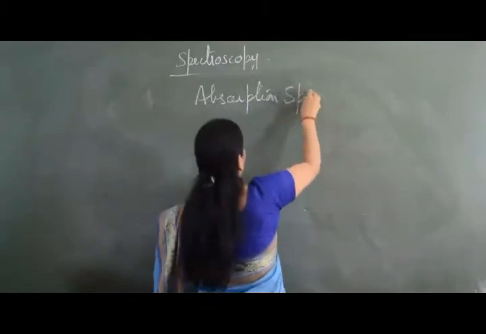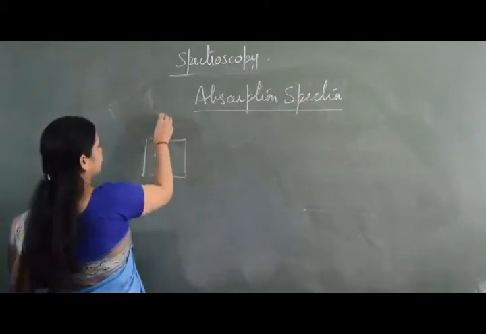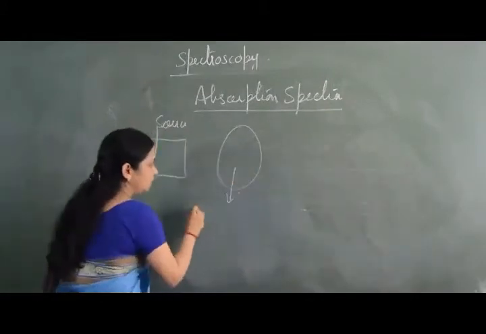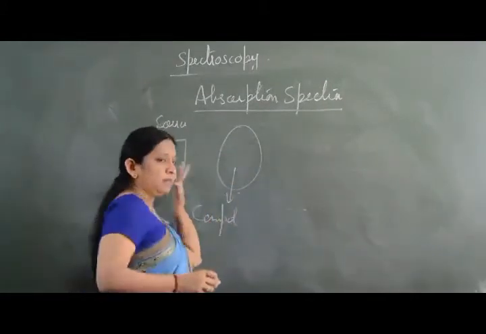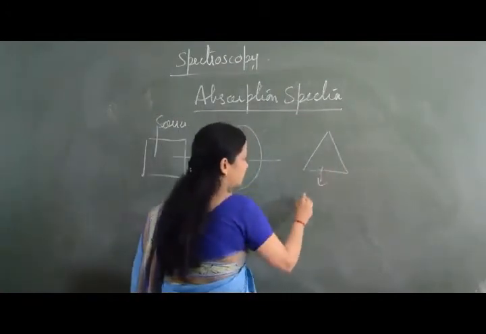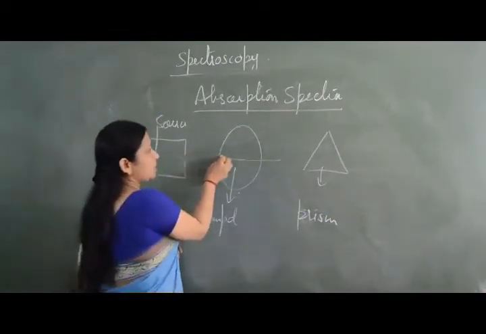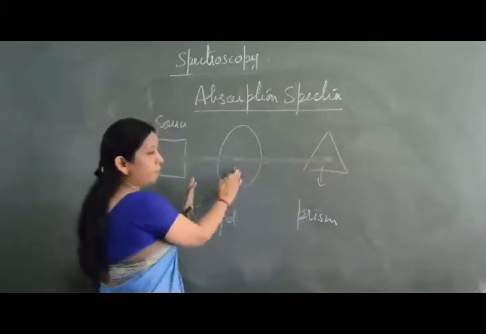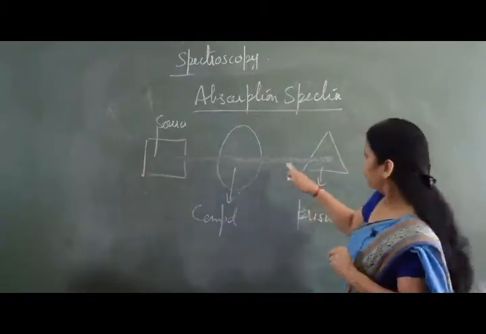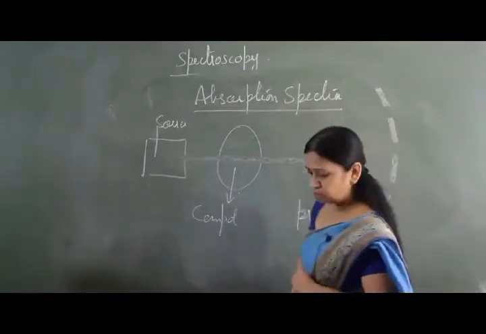By absorption spectra, we mean, suppose this is a source of light and we place a compound in the path of light, and then this light is passed through a prism. What happens is, when this source of light is passing through, this compound which is present in between is going to absorb some amount of light, and then when that light is passed through the prism, we get a pattern, and this is the type of pattern which is obtained.